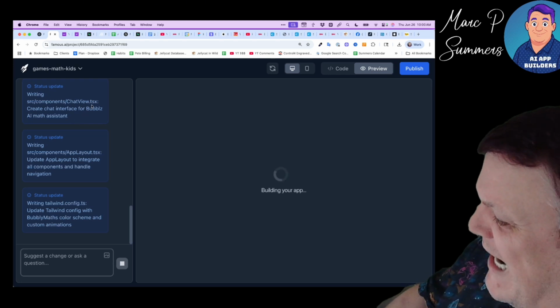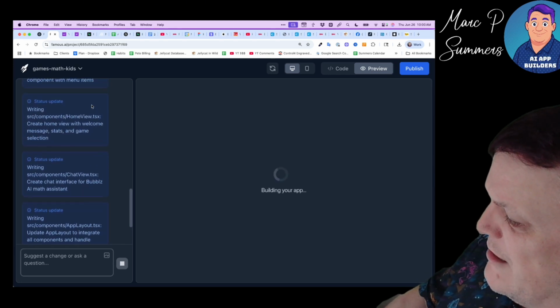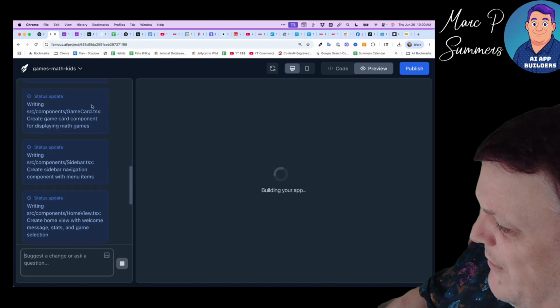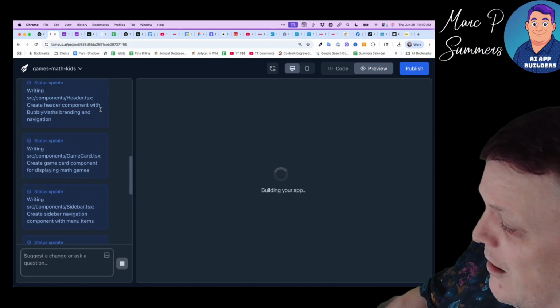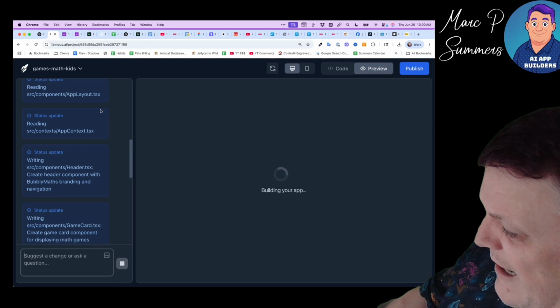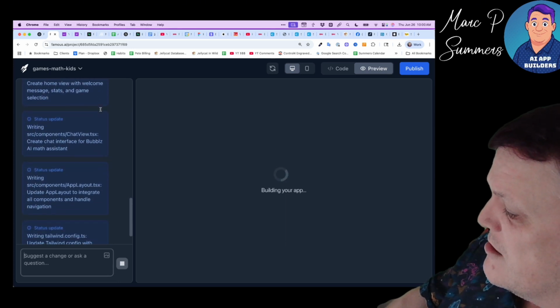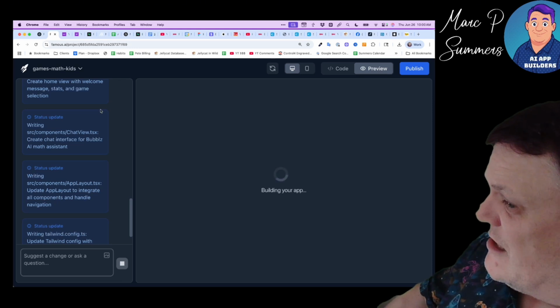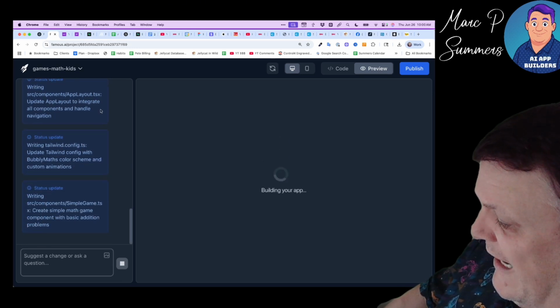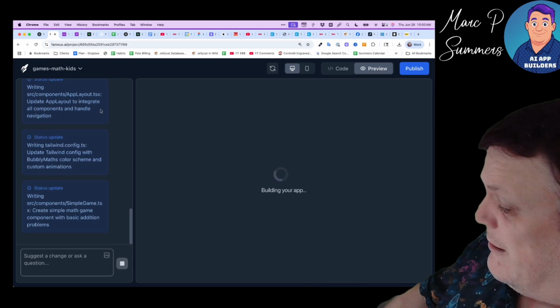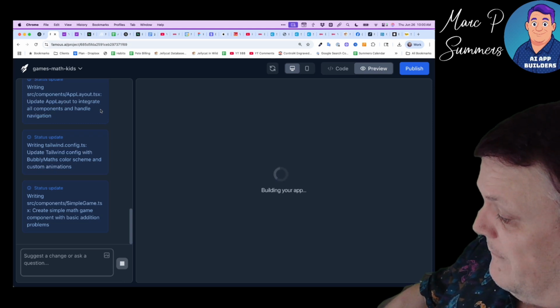It's creating a chat view. It's doing a great job here. It's already creating a sidebar. It's creating a game card, the header of the app, and so forth. So it's really understood the specification that we gave it. And now it's creating a simple game.